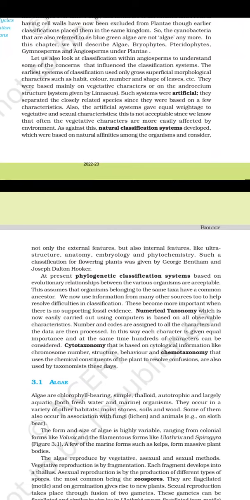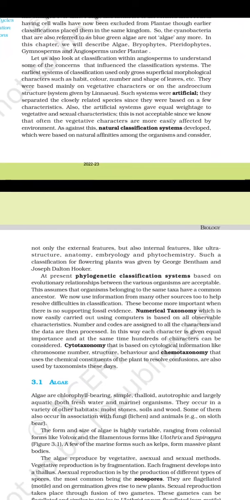Numerical taxonomy, which is now easily carried out using computers, is based on all observable characteristics. The data are then processed in this way. Each character is given equal importance, and at the same time, hundreds of characters can be considered.